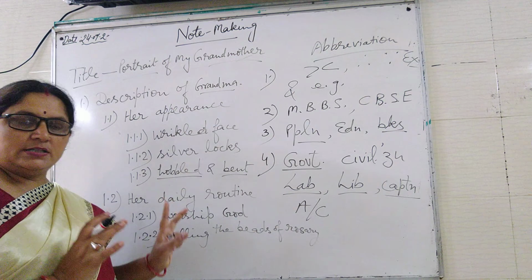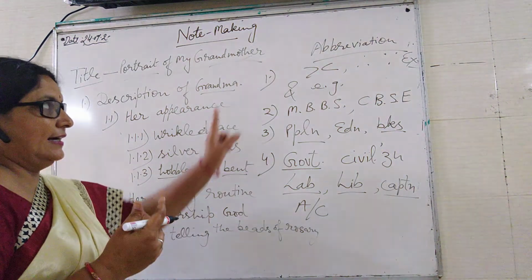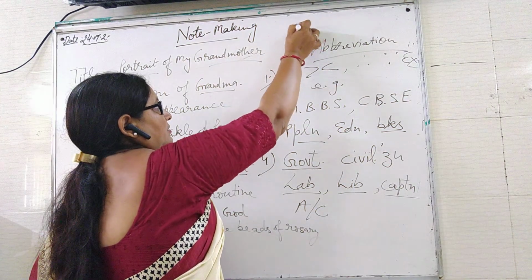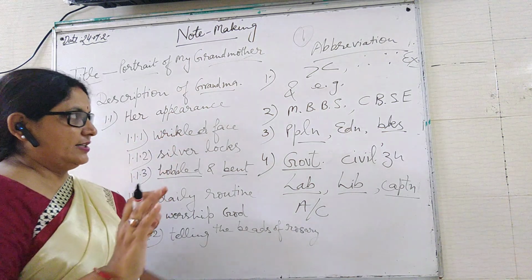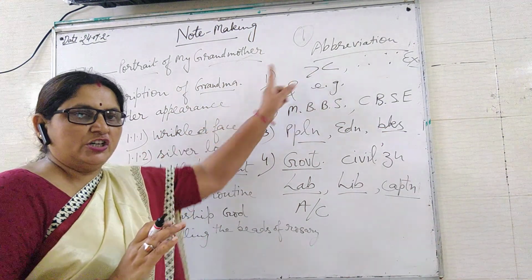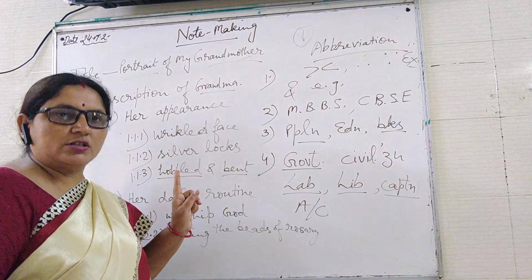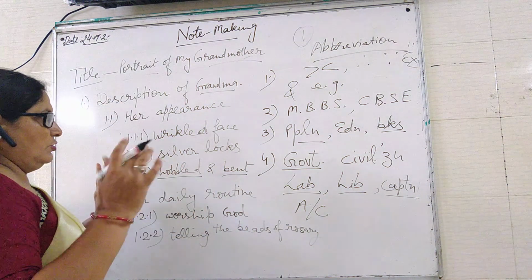In this way you may use some abbreviations. One thing more I want to suggest: abbreviations carry only 1 mark. So only 5 or 6 words as abbreviations are sufficient to write, not more than 6 or 7, because it will be a wastage of time.